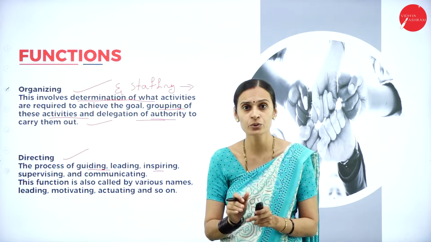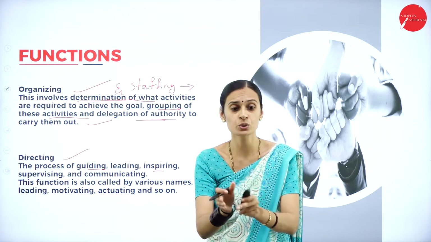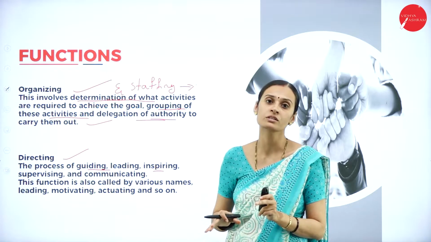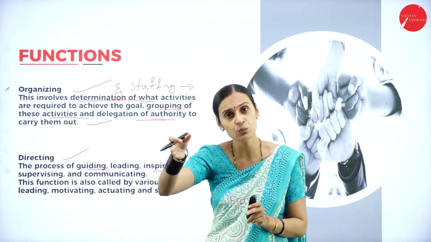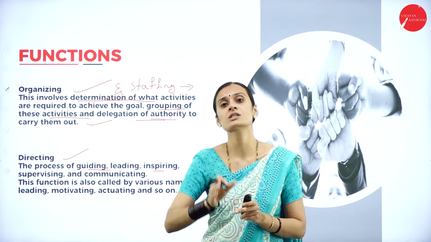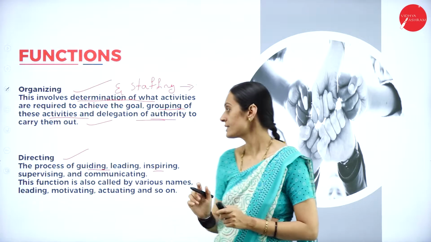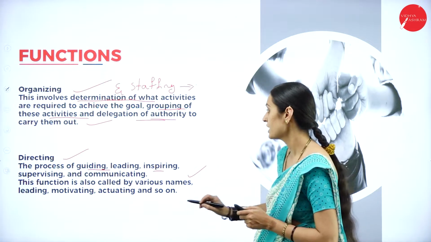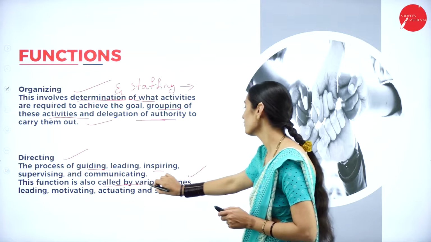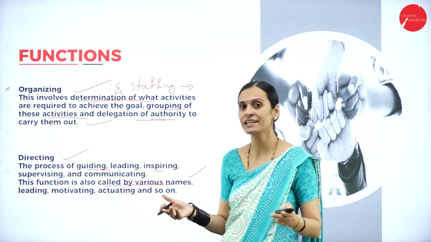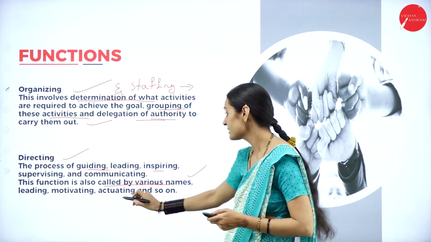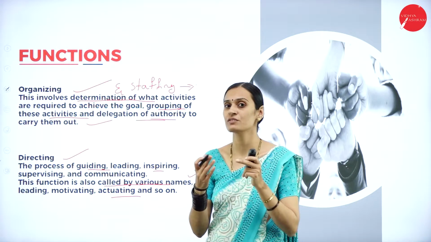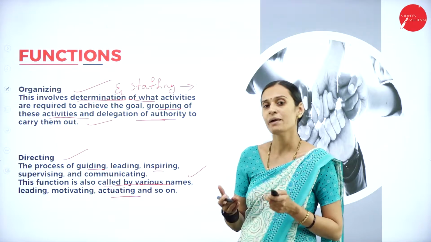You have to do this work. Why do we have to do it? You have to do this work, you should not do this work. That means assigning the works, and you have to do it in this way. That process is called directing. This is one of the important functions of management, and it is also called by various names, such as leading, motivating, assisting, actuating and so on.